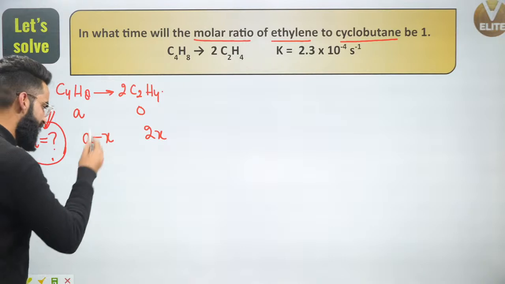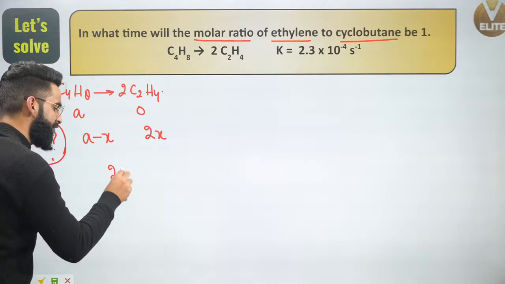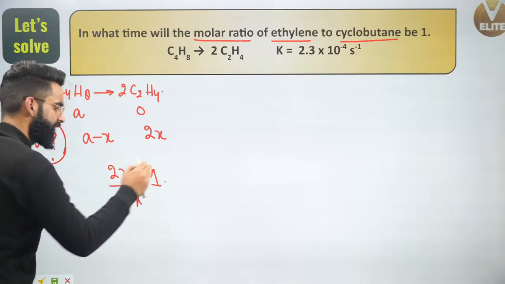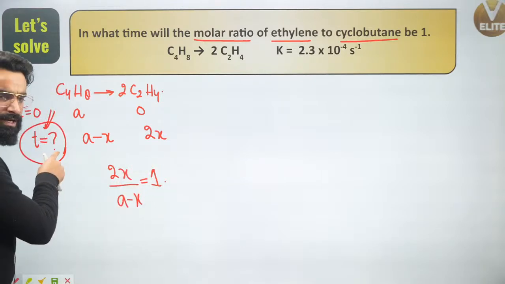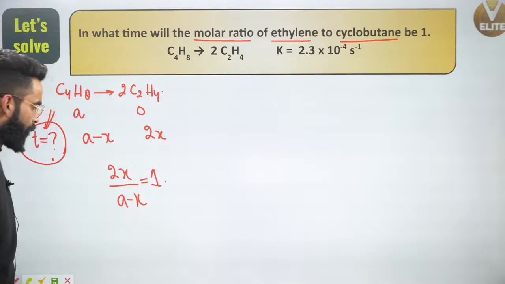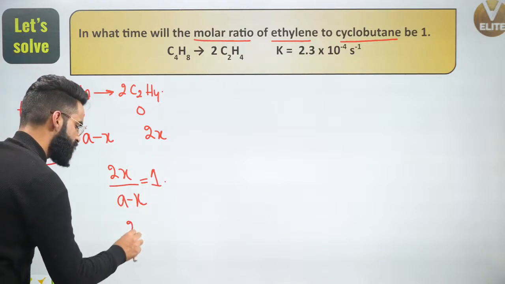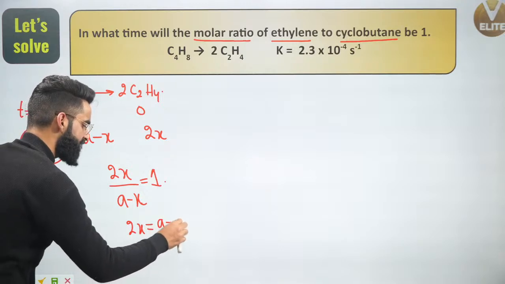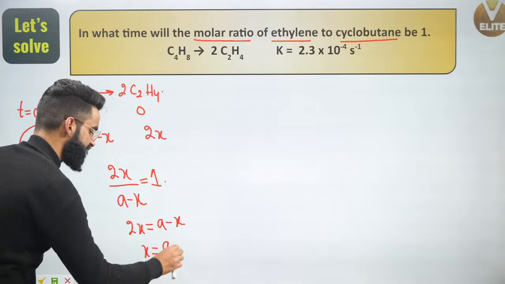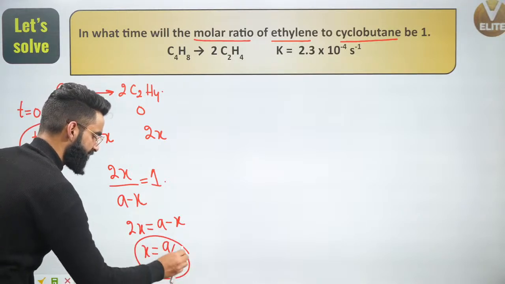Yeah. So if the molar ratio is becoming 1, what does that mean? That means 2x divided by a minus x is equal to 1. Correct? So I can say at time t, 2x divided by a minus x is equal to 1. What can I conclude from here? Can I say 2x is simply going to be a minus x, or I can simply say x is equal to a divided by 3.